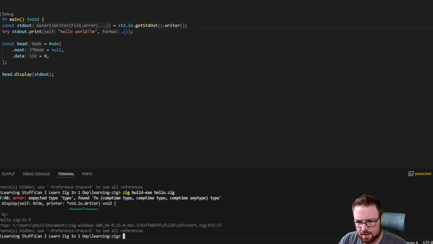It does not. Oh, expected type, found function. Right after Rust, this hurts. This hurts a lot. Everyone should copy the Rust compiler. The way they do error messages and stuff, every single language on the planet should do that. Is that not a type? Okay. Oh, I'm silly. It's a pointer.